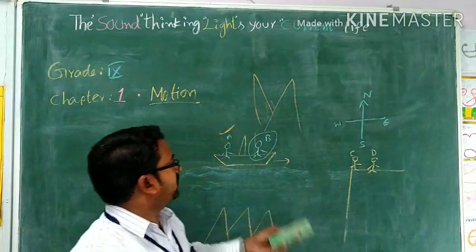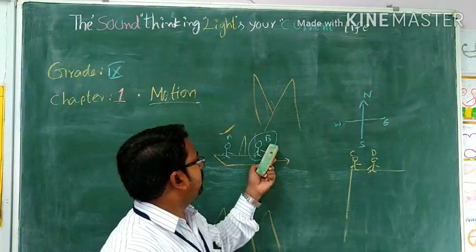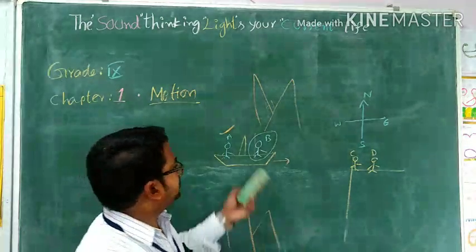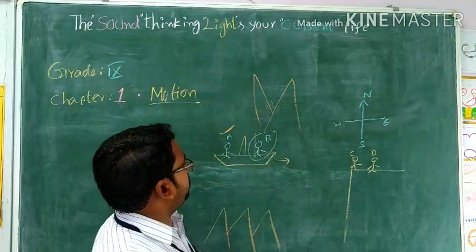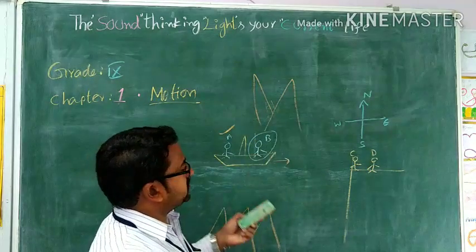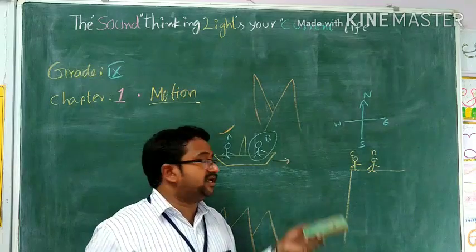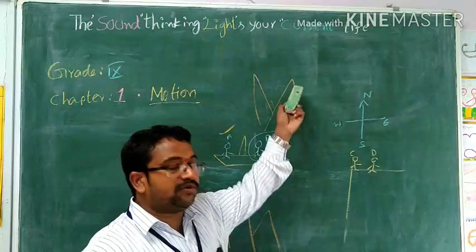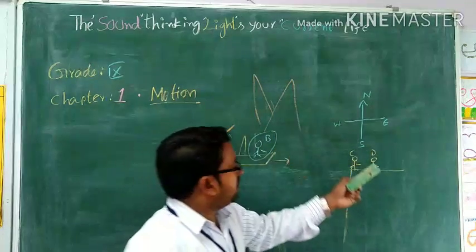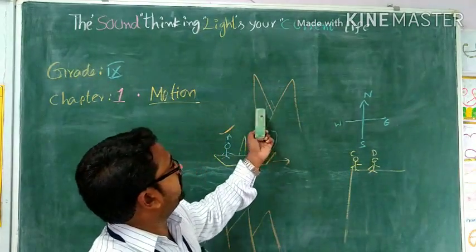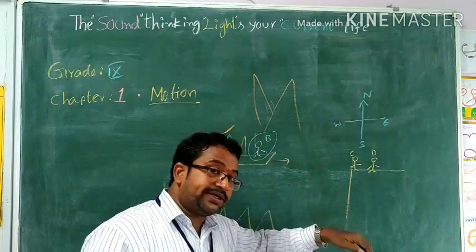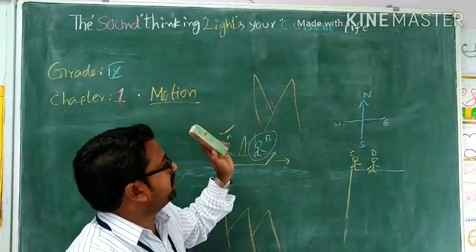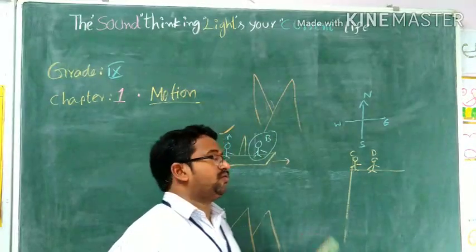So with the help of reference only we can say, with respect to A, the body B is at rest. With respect to C, the body is under motion. For example, if the bee is going to observe the mountains, what will he say? Suddenly he will say the mountains are moving, because the boat is moving. But what will A say about the mountains? The mountains are at rest. So, with the same referential point, different objects may be under motion or at rest. So, if you want to explain motion, the referential point plays a vital role.